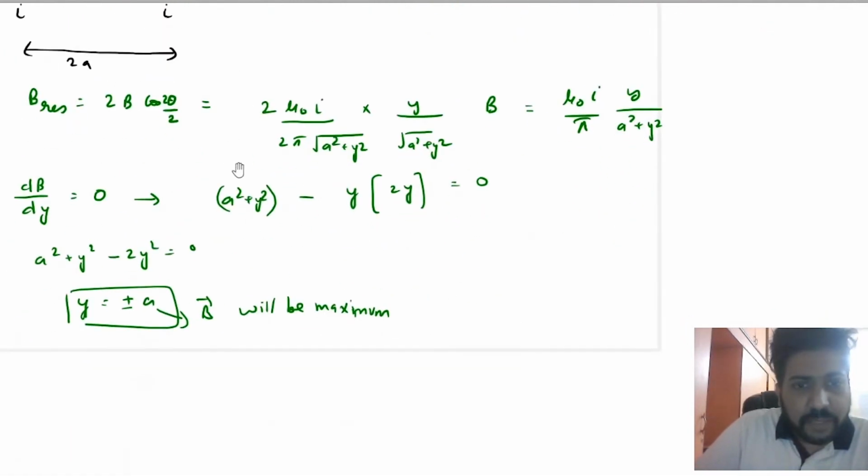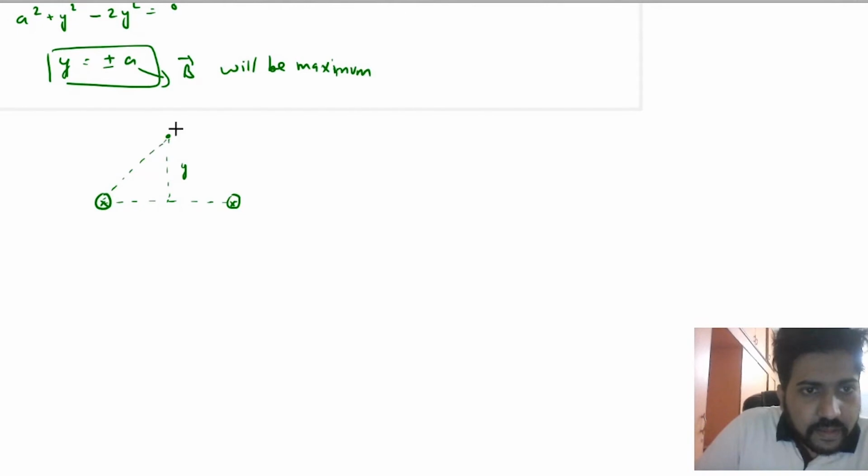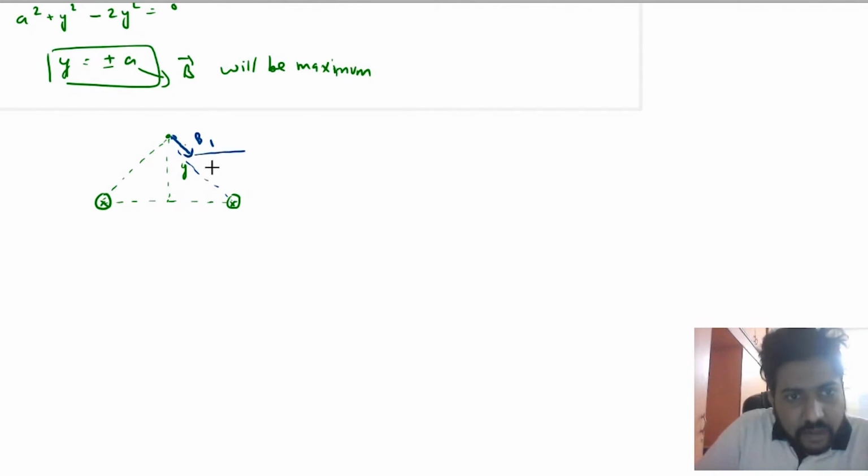Listen to me very carefully here. Suppose you have this current carrying wire and this is the distance y. Now the direction of field B1 was in this direction, but B1 and this line are not the same. They are not collinear.